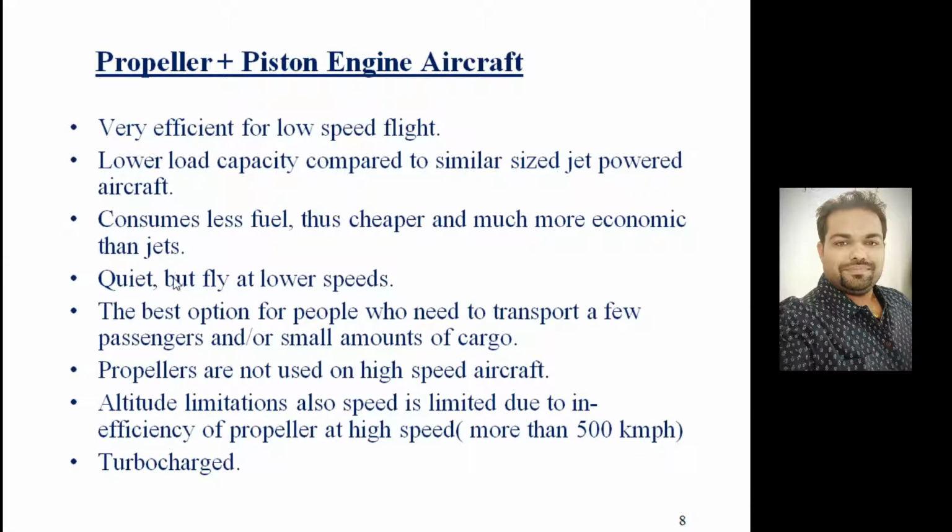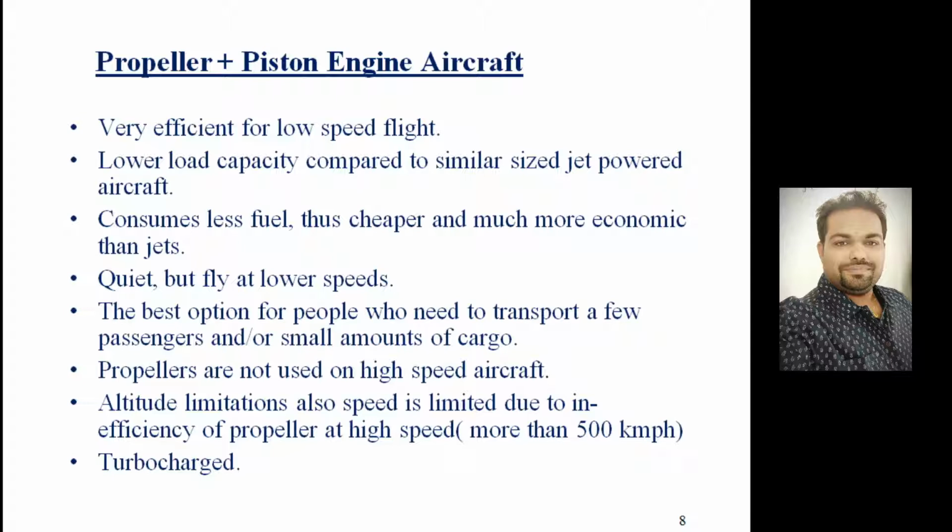The operation of the piston propeller is quiet, but it flies at lower speed. That is the disadvantage for the piston propeller engine. It is the best option for people who need to transport a few passengers or a small amount of cargo. For that, we can select the piston propeller engine.